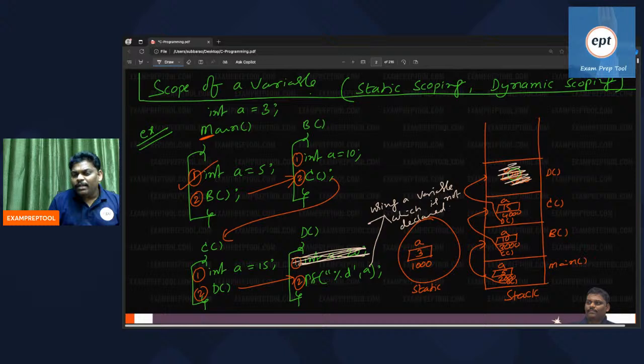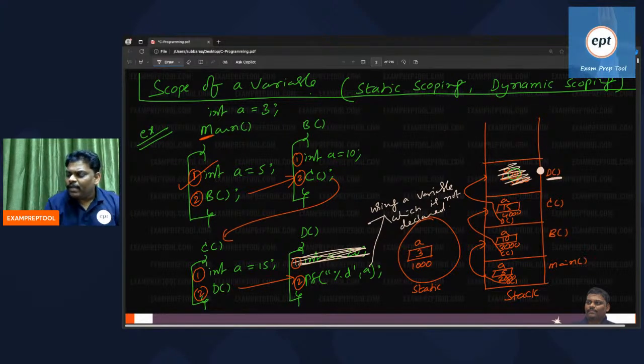Can you help me now? Print A. Top of the stack, any A? You are at here. Print A, wherever you are, any A there? You are saying print A, okay, but whichever function you are in, is A there or not? Not there. You are using one variable which is not declared.